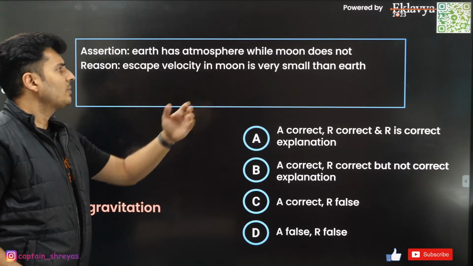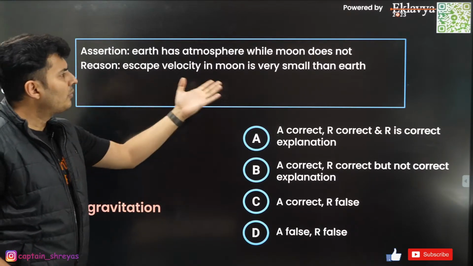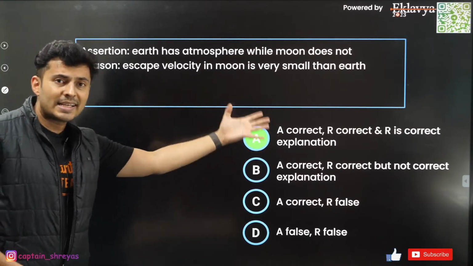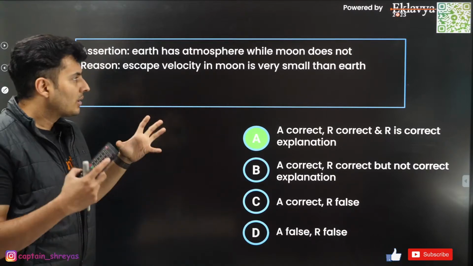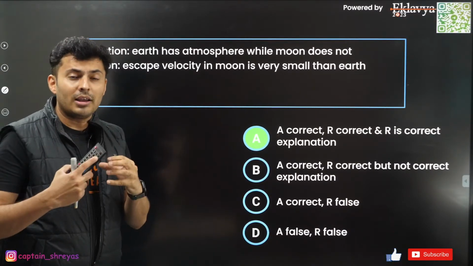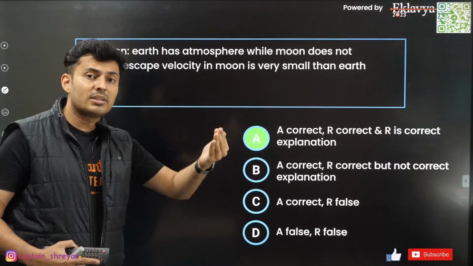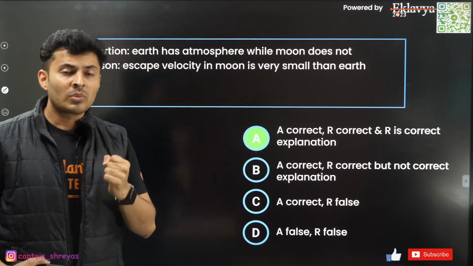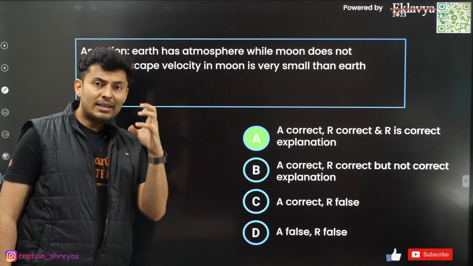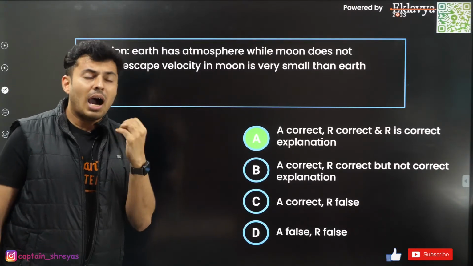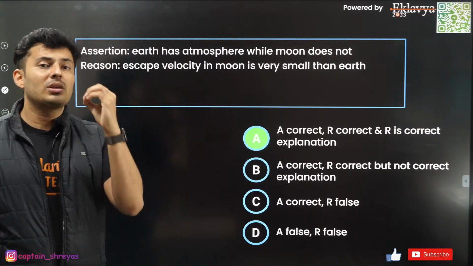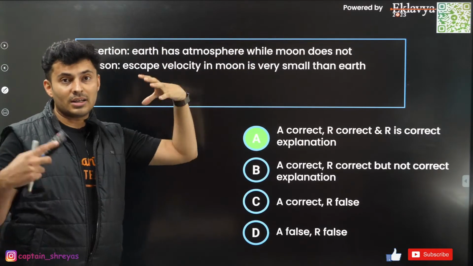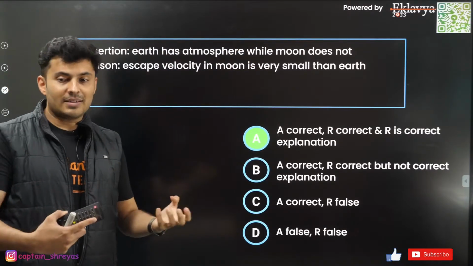Next one. Earth has atmosphere while moon does not. Escape speed of moon is very small as compared to Earth. I think this is correct, and the explanation is also correct. Because the escape speed on the moon is smaller, the molecules which have higher velocity will easily escape the gravitational pull of the moon. So very few low-velocity molecules will stay back. Hardly any atmosphere will be there on the moon because of the lower escape speed. That's why Earth's atmosphere is more in quantity as compared to the moon.